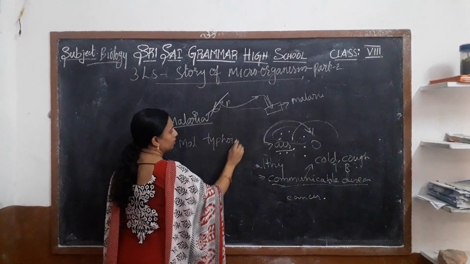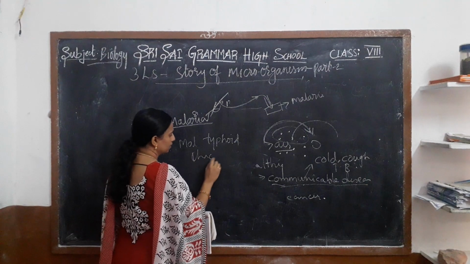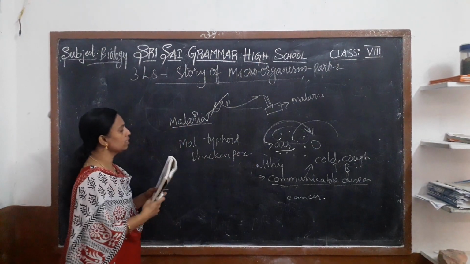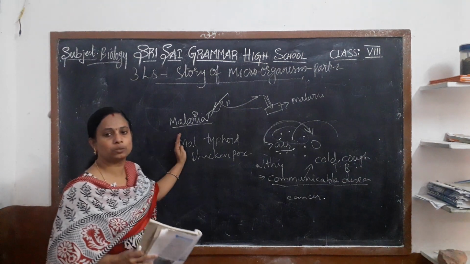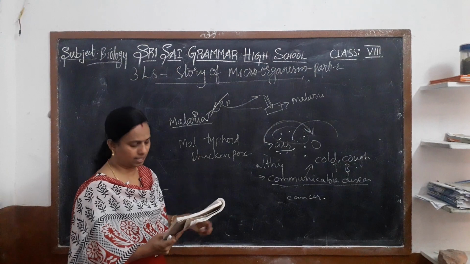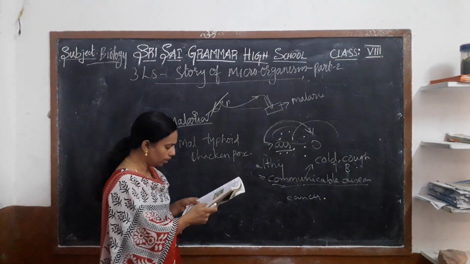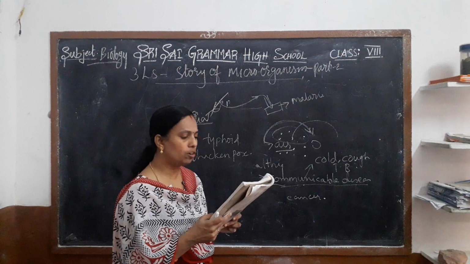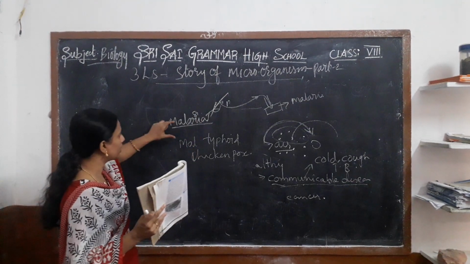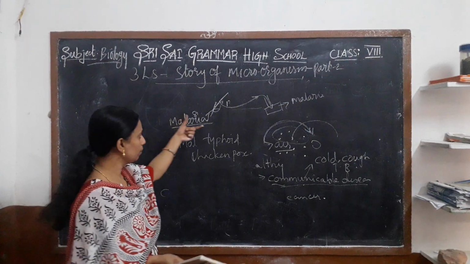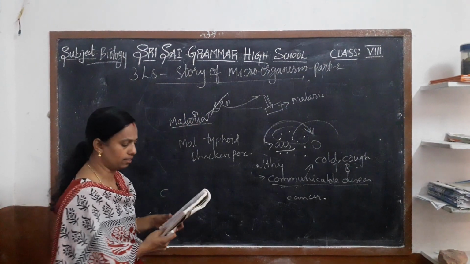All these are communicable diseases. Some insects and animals carry disease-causing microorganisms, and they are called vectors. I already said the insects which carry the pathogen are known as vectors.